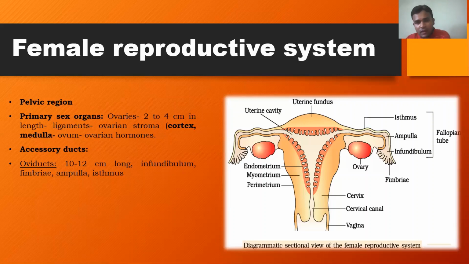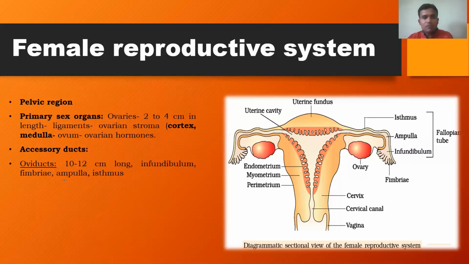The swollen region of the oviduct or fallopian tube is called the ampulla. The same term is even used in the male reproductive system. The swollen part of the vas deferens is called the ampulla. Here, the swollen part of the oviduct is called the ampulla. And the last part of the fallopian tube, which is present near the uterus, so this is the uterus, the part of the oviduct which is attached to the uterus is called the isthmus.